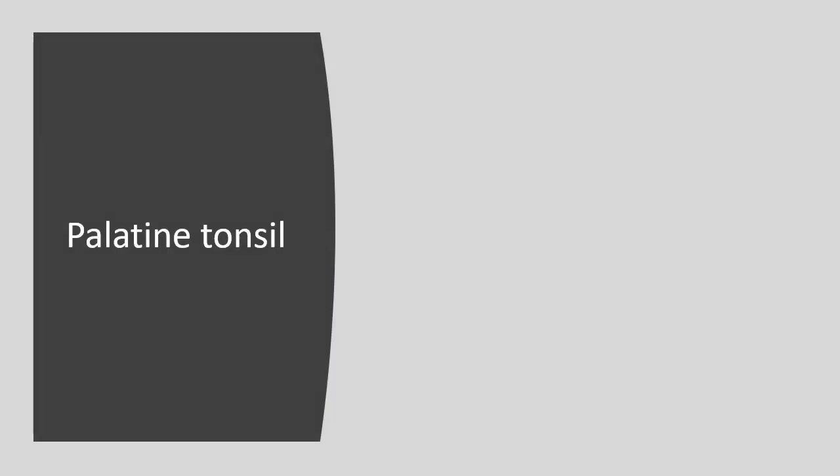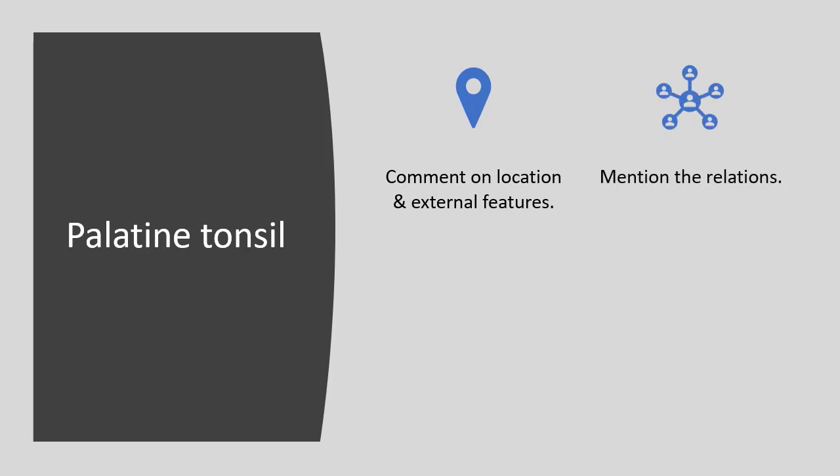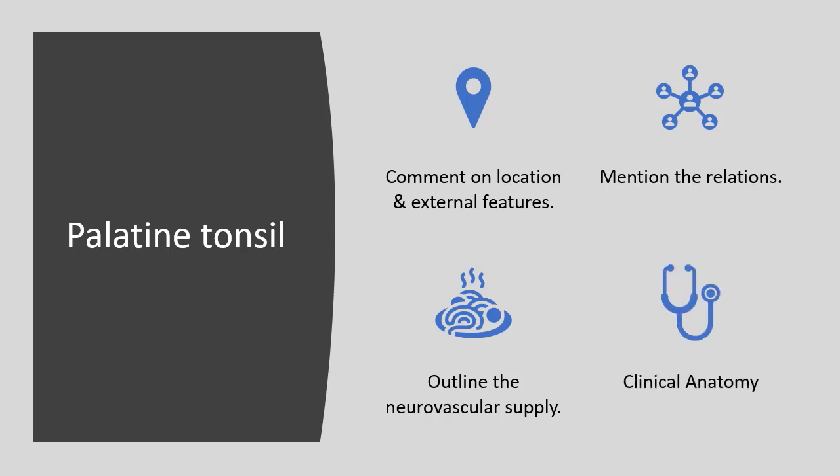Let us look at palatine tonsil in detail under these headings. Let me comment on its location, its external features. Then I shall be explaining about the relations of the palatine tonsil, and I will be outlining the nervous supply and vascular supply and also lymphatic drainage of palatine tonsil, and finally related clinical applied aspects.